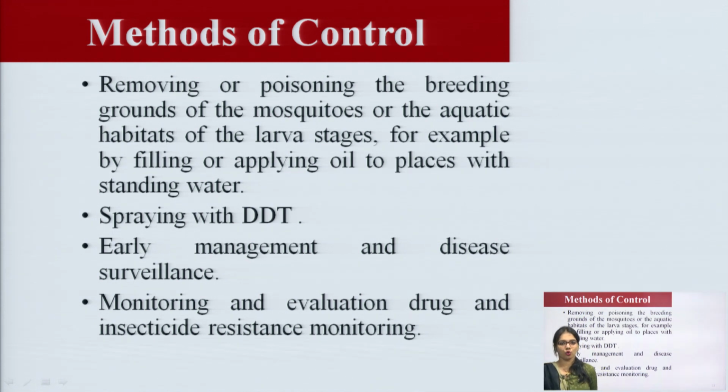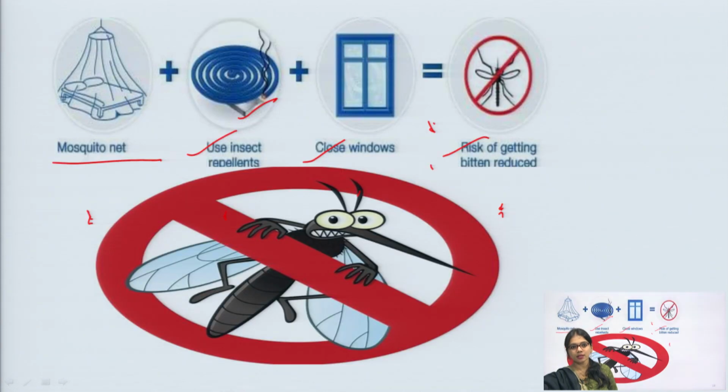Early management is also an important parameter for controlling this, along with monitoring and evaluation of drug and insecticide resistance. These are some important points. So, you have to remember, first is mosquito net, insect repellents, these all add up to reduce the risk of the bite.